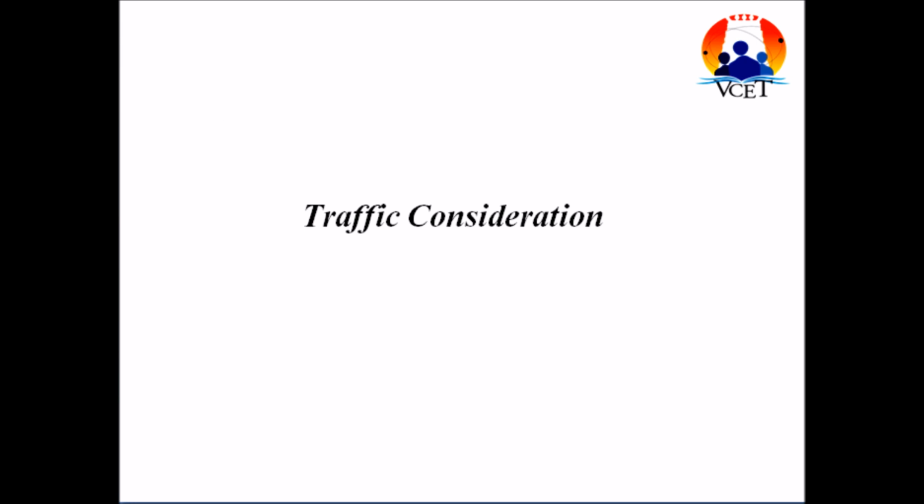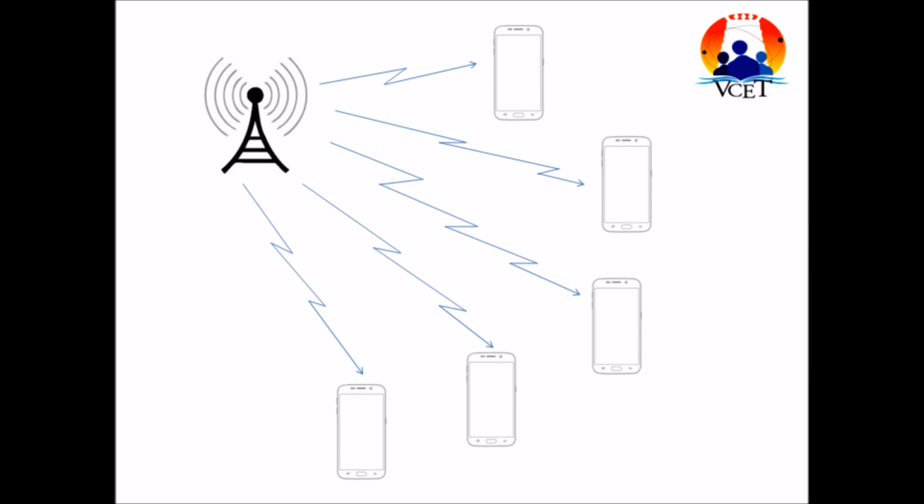Second point is traffic consideration. Ideally, the available channels will have an equal number of subscribers active at the same time. There is a limit in a cell on how many subscribers can use the frequency of a cell. If there is a limited number of users in a cell, then the single base station transceiver can handle calls simultaneously.